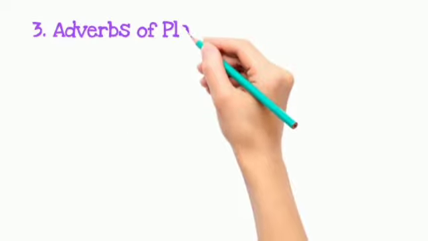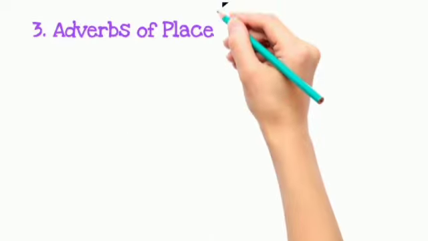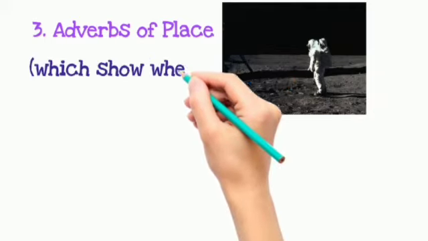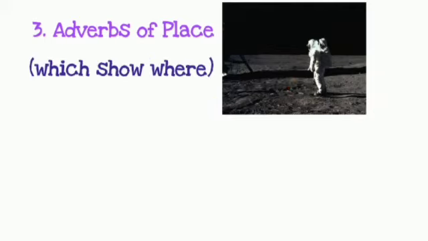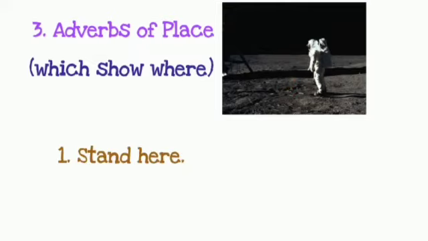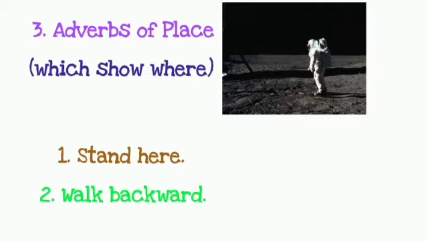Third type of adverb is adverbs of place, which show where. For example, number one is, stand here. So here is an adverb of place. Walk backward. Backward here is an adverb of place.